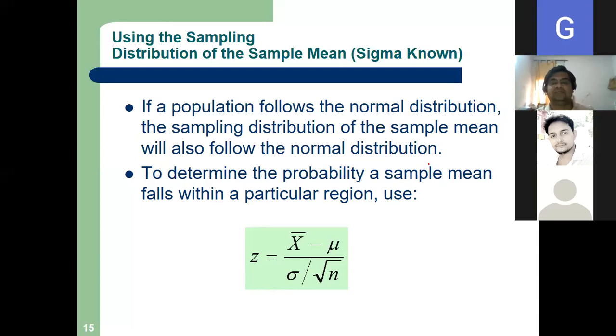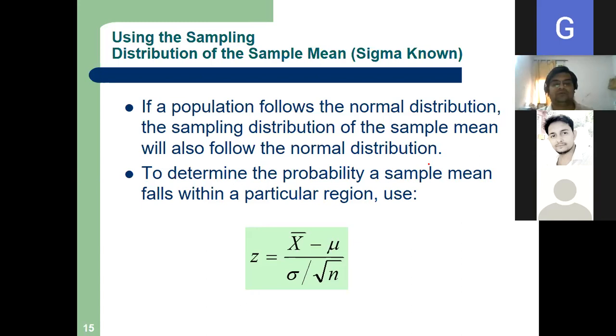Z is equal to X bar minus mu divided by sigma by root n. All of you please write the formula.